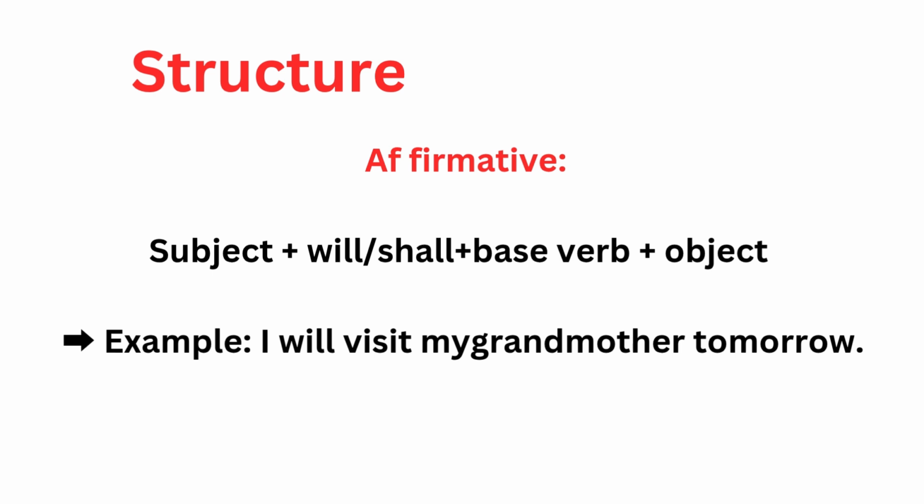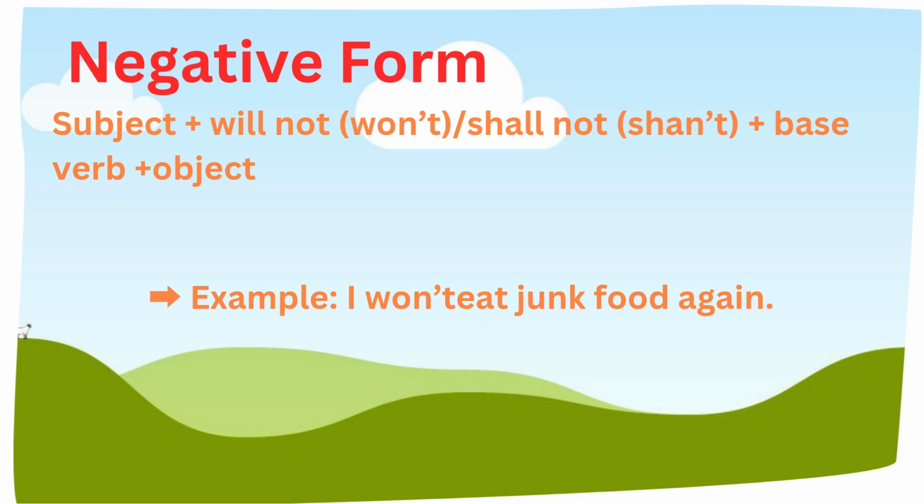Structure, affirmative: subject plus will or shall plus base verb plus object. Example: I will visit my grandmother tomorrow. In positive sentences, we use will or shall with the first form of the verb.